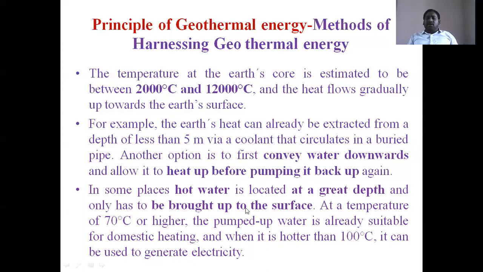And next, if we go again to a greater depth of earth, directly hot water is located at that greater depth. Then we can extract that hot water. So if the temperature is at 100 degrees Celsius, directly steam can be extracted from the underground earth. These are the harnessing methods of geothermal energy from the underground earth.